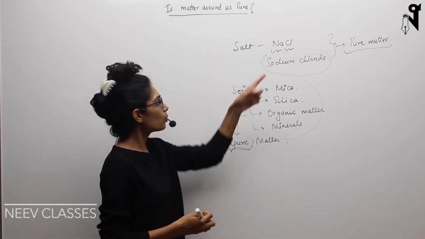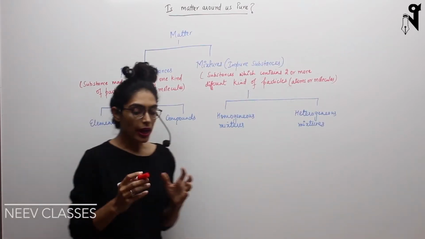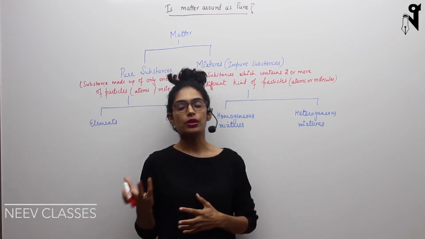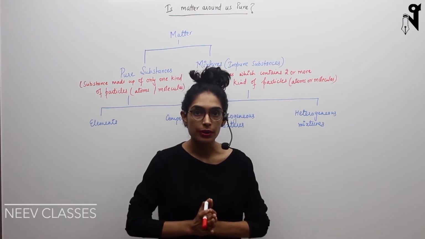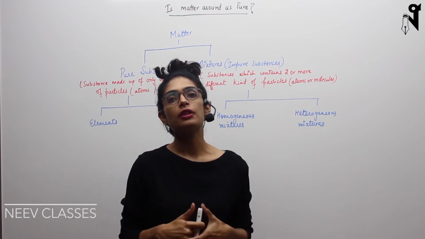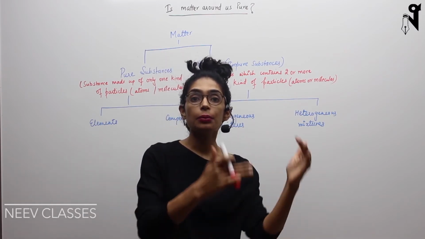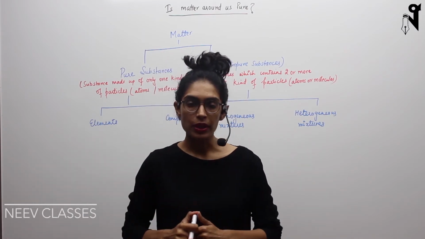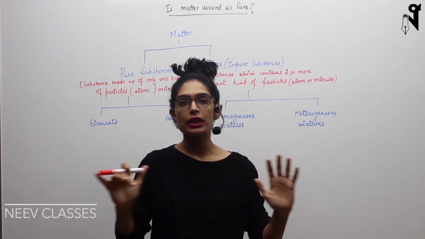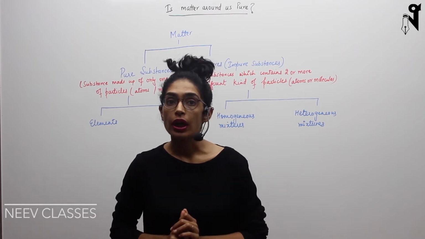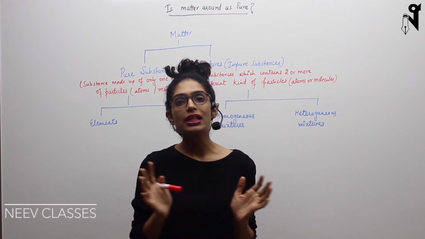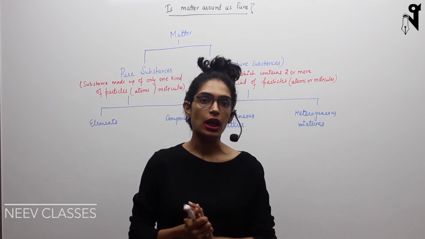Let's understand both of these terms in detail now. I have given you a small idea of what is pure and what is impure with the help of two examples. Now let's understand in much more detail and then understand the further classification under pure matter and impure matter. Basically we now know that in all our surroundings, whatever matter we can see, not everything is pure. It is mixed. Few things are pure and few things are impure, and it is very easy to identify which ones are pure and which ones are impure.